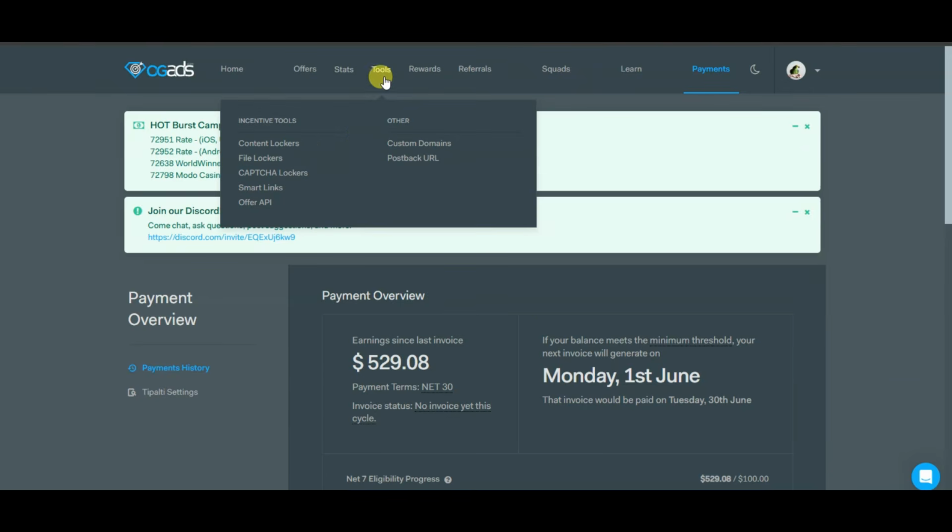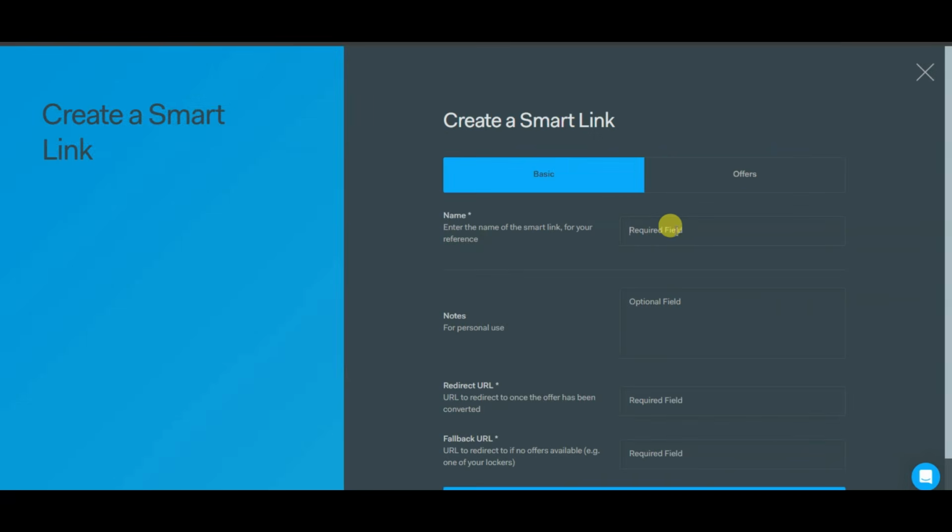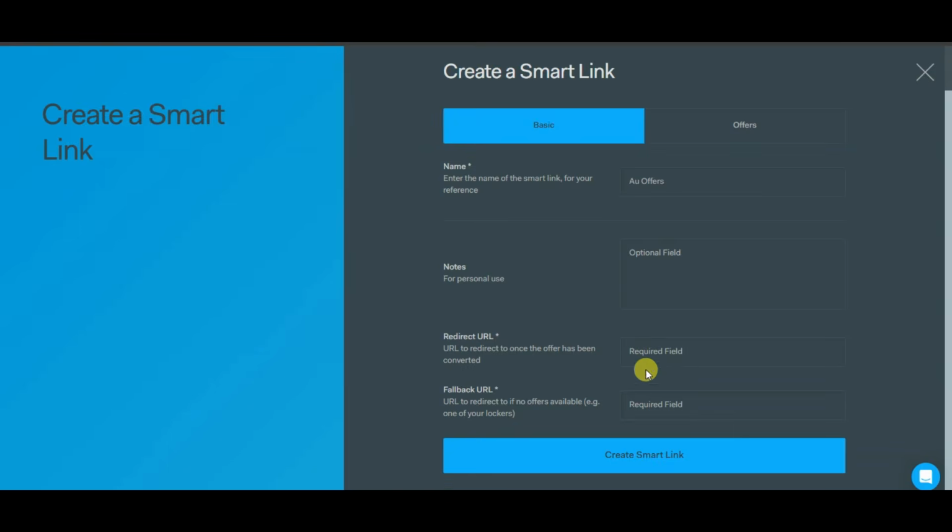You can click on tools button. Now you can click on a smart links button. Click on create a smart link button. You can type your name. Now you can paste your redirect URL.